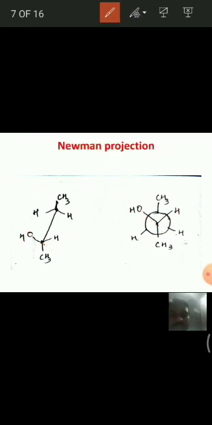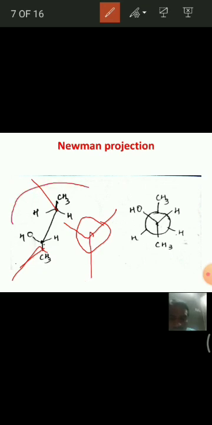This is the front carbon indicated with 1 dot, and this is the second carbon indicated with the circle. To the first carbon there are 3 bonds like this, and to the rear carbon we have 3 bonds like this, 1 bond like this, 1 bond like this, 1 bond like this.